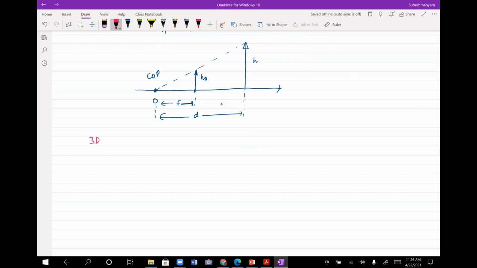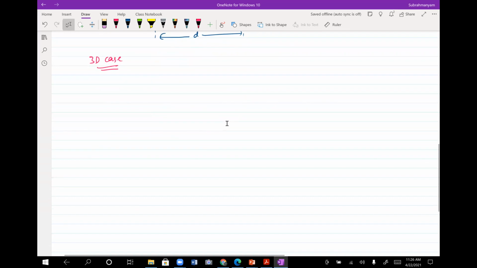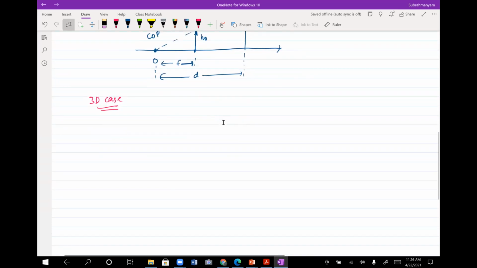Now just let me draw for the 3D case. This is just a 2D case I have considered. Again, since we need to draw 3D in 2D, we always know how to interpret that in the drawing, right? So for the sake of convenience, while I'm doing the 3D case, let me call this the z-axis. Then the right-hand coordinates, if I consider, this would be my x. Let this be my x. Assume that I draw this vertically, so that's my y. This is my y, so that I have the right-hand coordinate system.